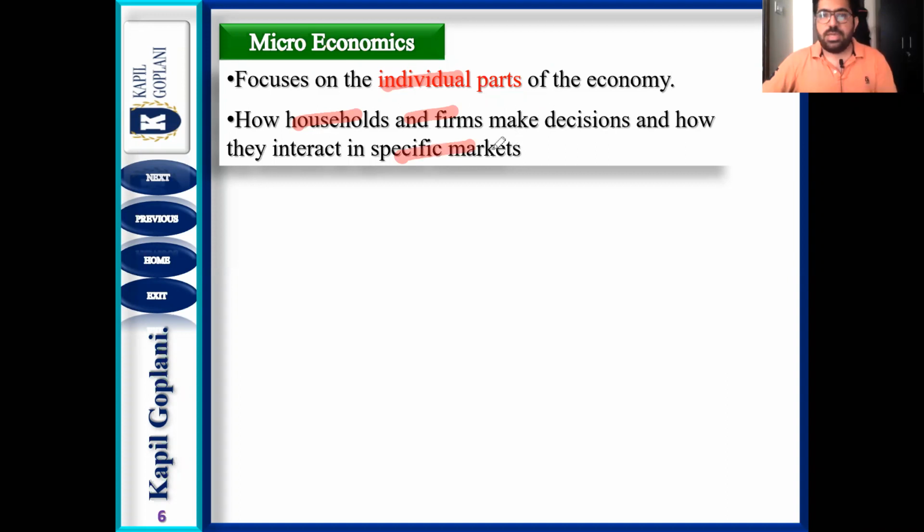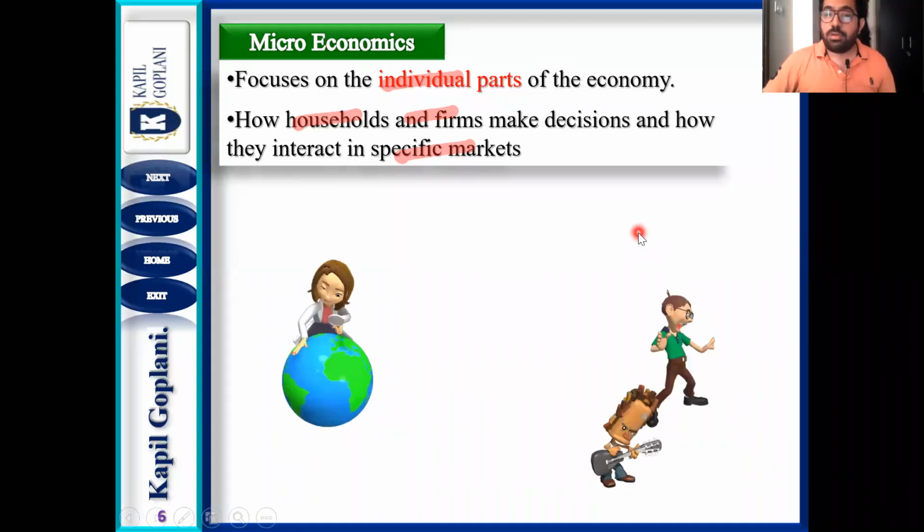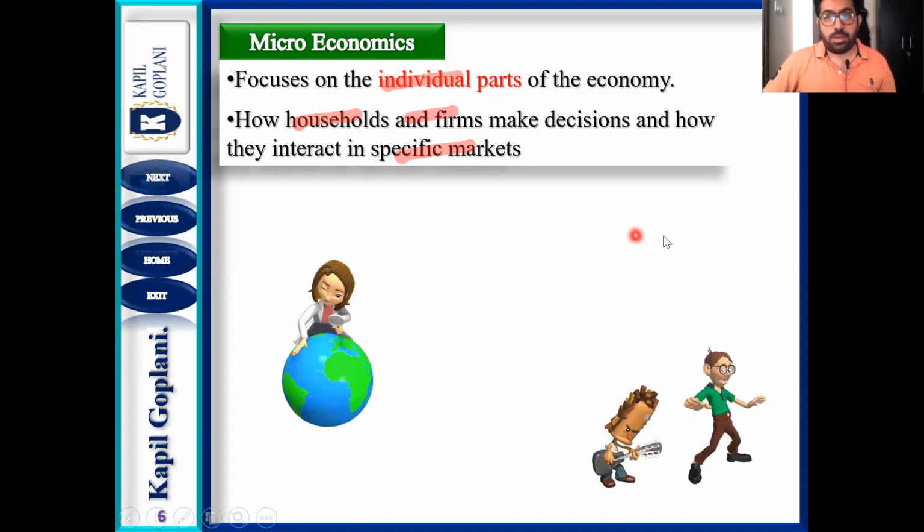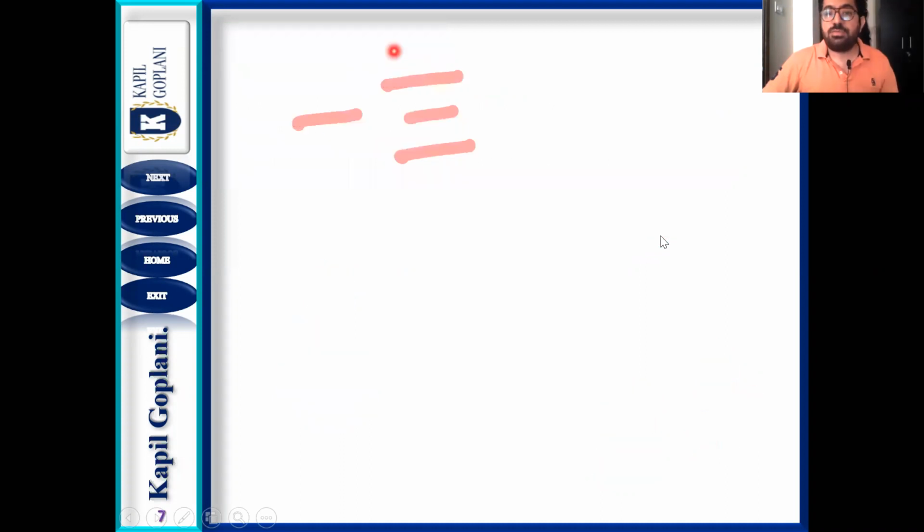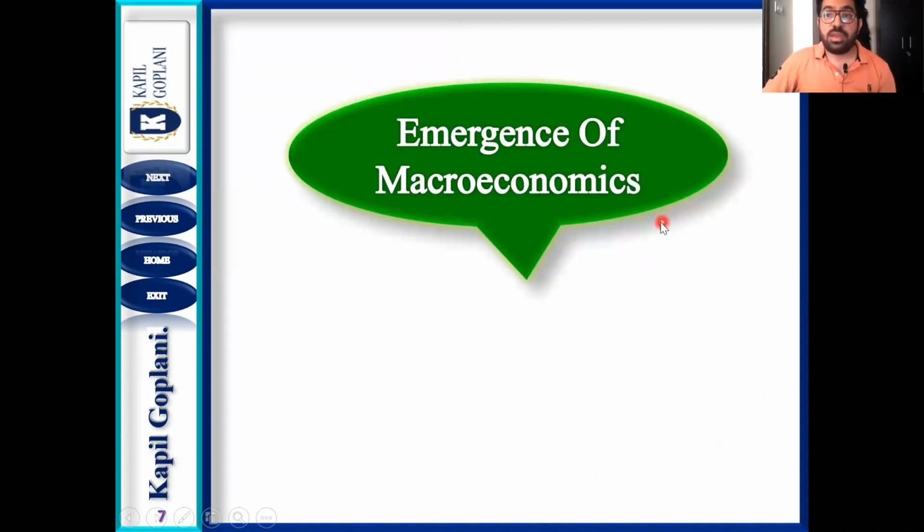So microeconomics is always focused on individual producer, individual consumer. But macroeconomics, I already told you, is focusing on the economy as a whole. Now let us understand when it emerged. कब से macro concepts आना शुरू हुए?